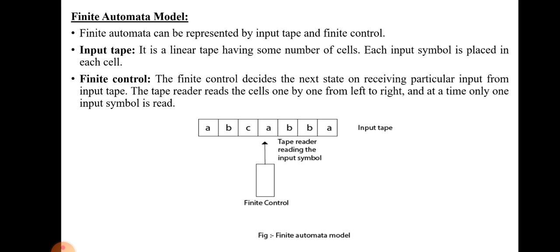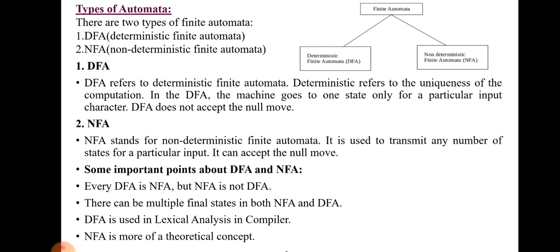So this is the finite automata model. There are 2 important concepts: one is the input tape and the other is the finite control. The input tape is mainly used to hold the input symbols which are processed on the machine, and the finite control acts like a CPU, which is mainly used to perform any operation to be done in a compiler. The input tape can be divided into a number of cells, and each cell holds one symbol at a time. The finite control decides the next state on receiving a particular input from the input tape. The tape reader reads the cells one by one from left to right to identify a particular token.